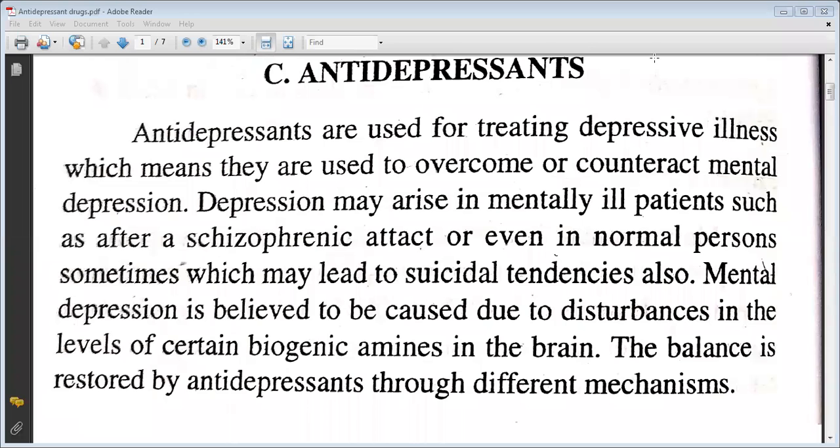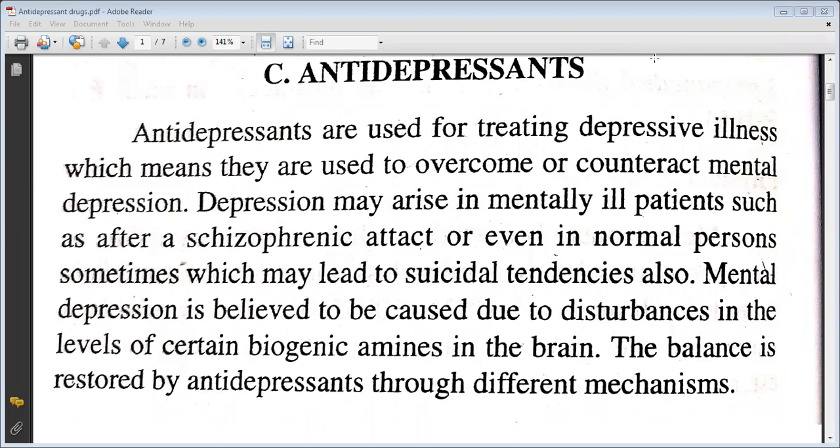Hello students, today we will all be learning about the antidepressants. So the antidepressants are used for treating depressive illness, which means they are used to overcome or counteract mental depression. Depression may arise in mentally ill patients such as after a schizophrenic attack or even in a normal person sometimes, which may lead to suicidal tendencies also.